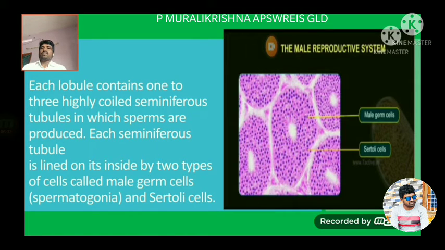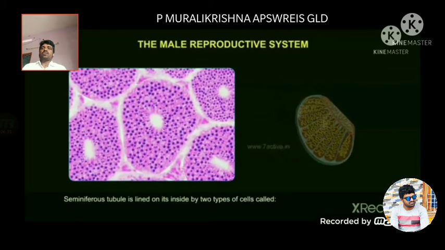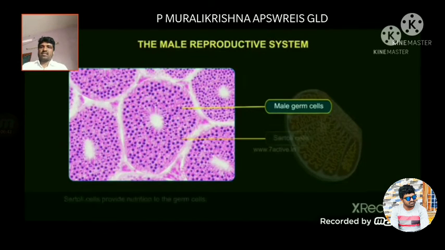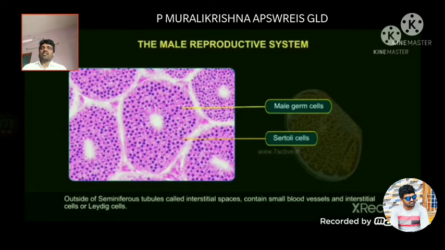So each seminiferous tubule has what two types of cells? Spermatogonial mother cells, also called male germ cells, and Sertoli cells. So what is the function of the male germ cells and what is the function of Sertoli cells? Let us see in the next slide.